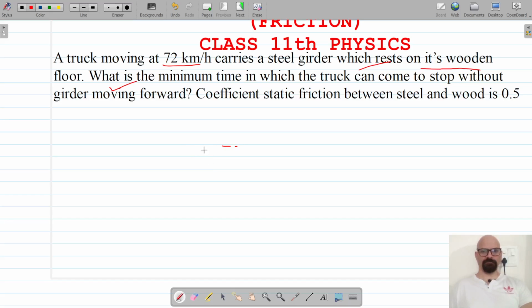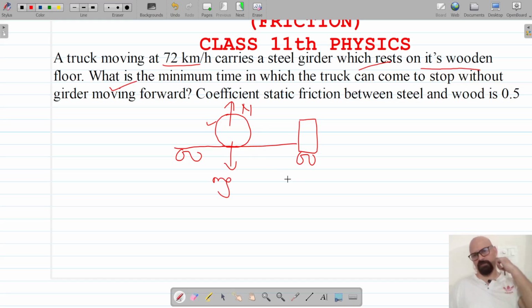So let's say this is the truck on which a steel girder is placed and the floor is wooden. Weight is acting vertically downwards, and that is the normal. The coefficient of friction between the steel and the wood is given as 0.5, and the initial velocity of the truck is 72 km per hour.